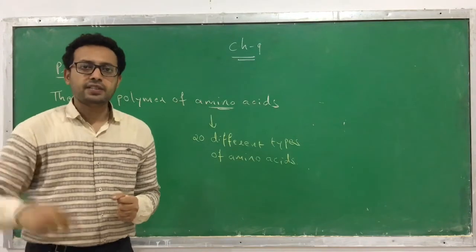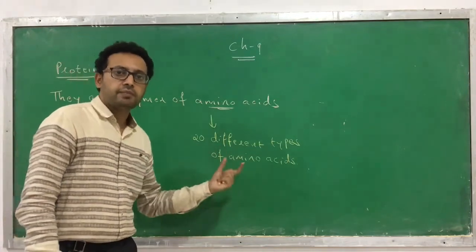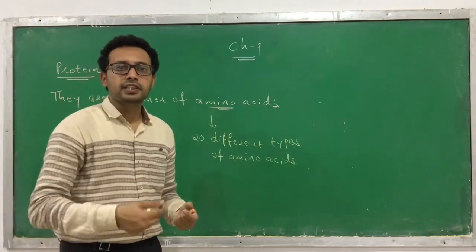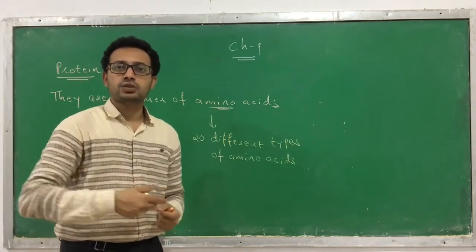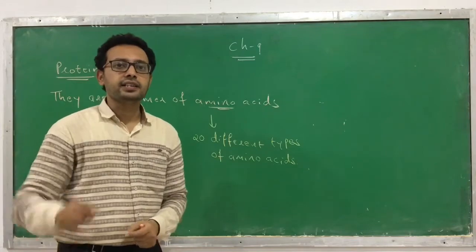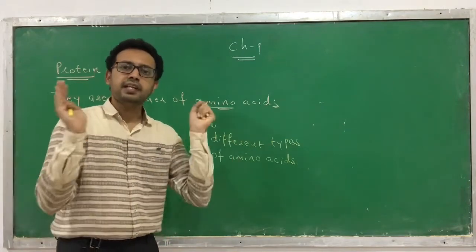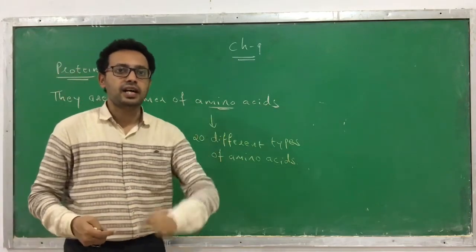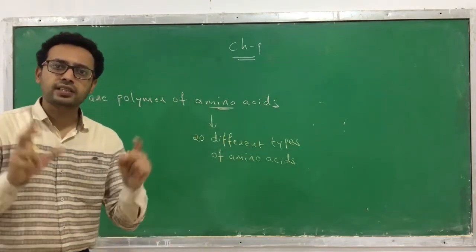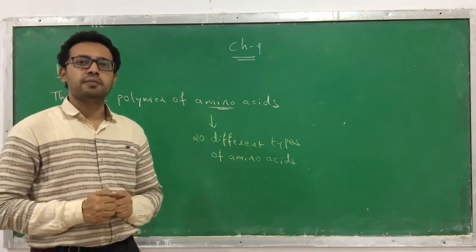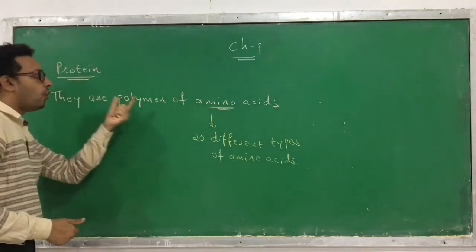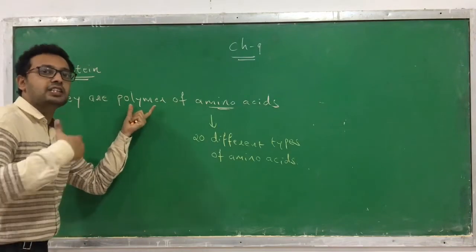Among these 20 amino acids, you know a few names like serine, methionine, cysteine, tyrosine, tryptophan, alanine, valine, etc. Even aspartic acid, glutamic acid, histidine, arginine, lysine. 20 such different types of amino acids are present. So in the structure of protein, many amino acids are present.